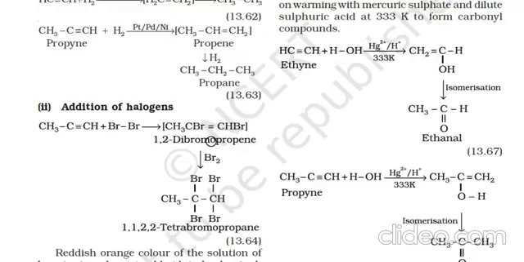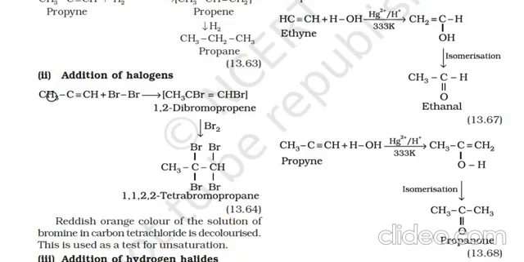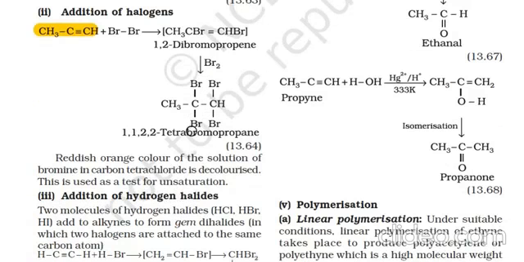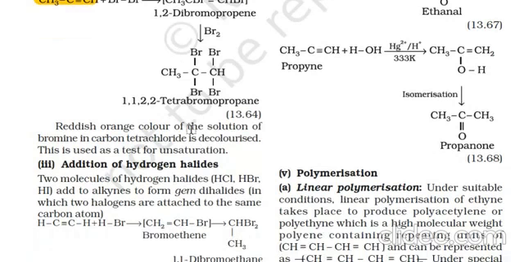Okay. Addition of halogen: when alkynes are reacted with dibromine, then 1,2-dibromopropane is formed. On more reaction, it forms 1,1,2,2-tetrabromopropane. The reddish orange color of the solution of bromine in carbon tetrachloride is decolorized. This is used as a test of unsaturation.